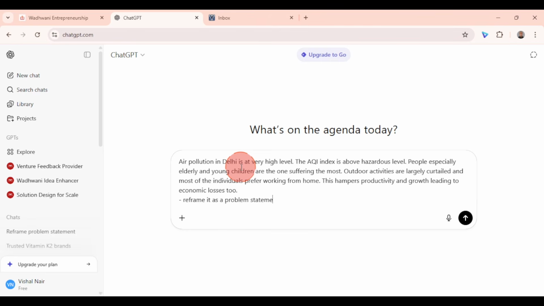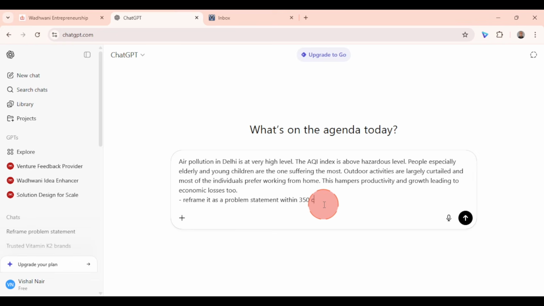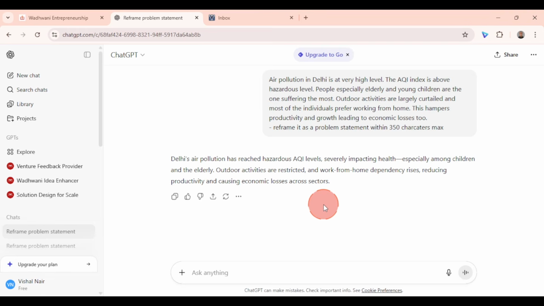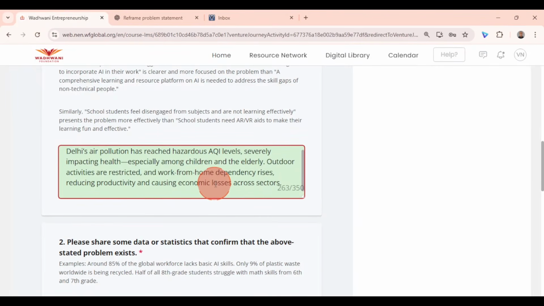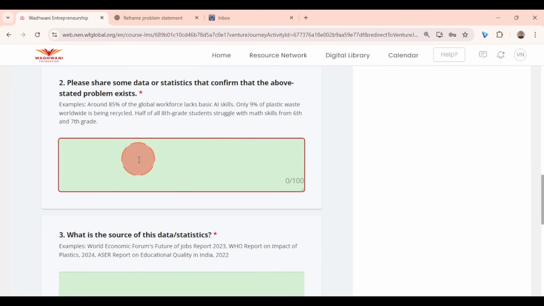problem statement and give a character limit, because as you can see, this activity has to be completed within 350 characters. It is mentioned right here, right? So you can say within 350 characters max. So you can see here that it is reframed in proper English with no grammatical error, and this statement you can copy and paste here, right? It makes your work much easier and faster. In a similar fashion, complete all the other venture activities in this first activity 1.1.